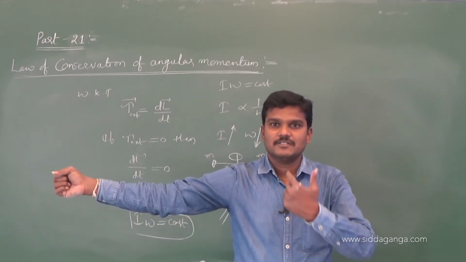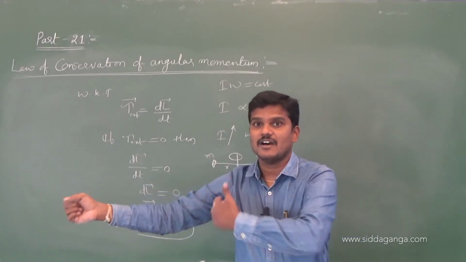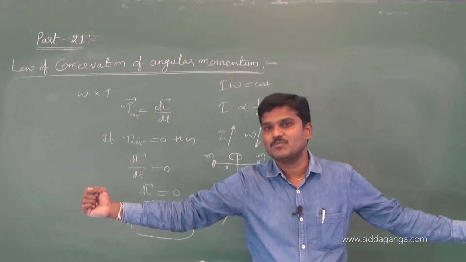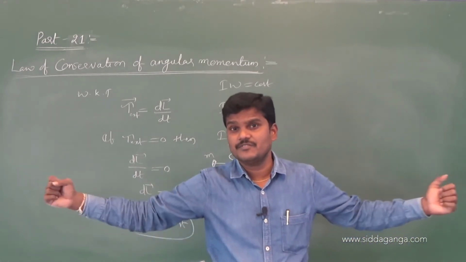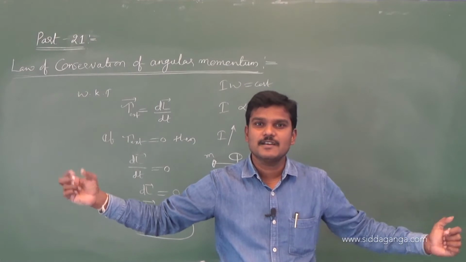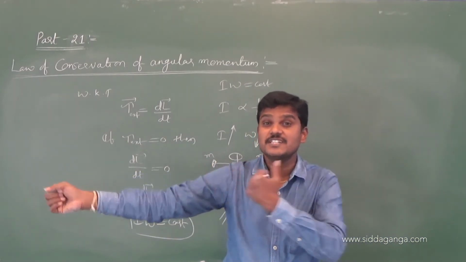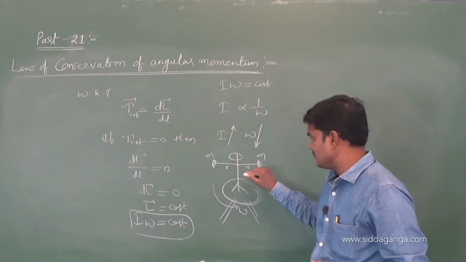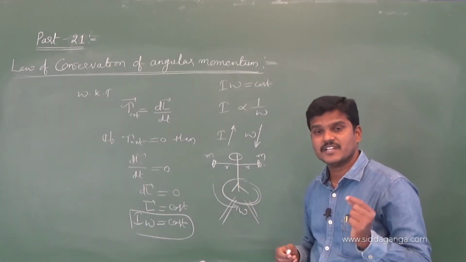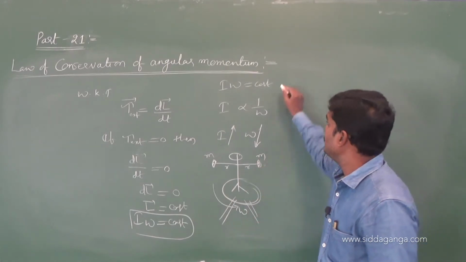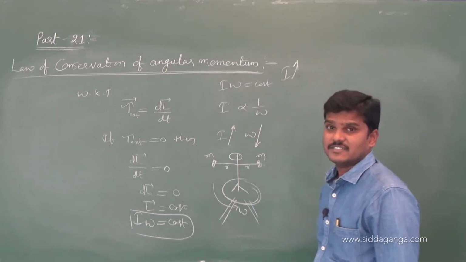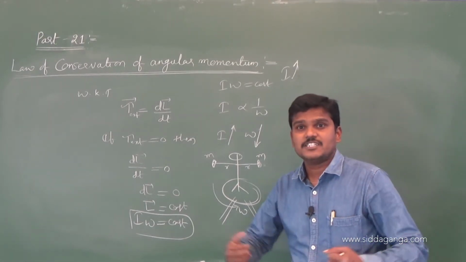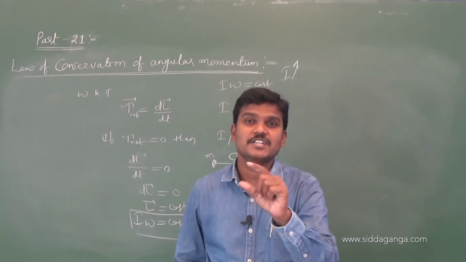From this axis, what is this distance? r is given. If he stretches his hands away from his body, then the mass and the square of this distance increase. Automatically, the moment of inertia increases. Once he stretches the hands away from his body, the moment of inertia is going to be increased. Got it? Once he stretches, then his speed of rotation will decrease.